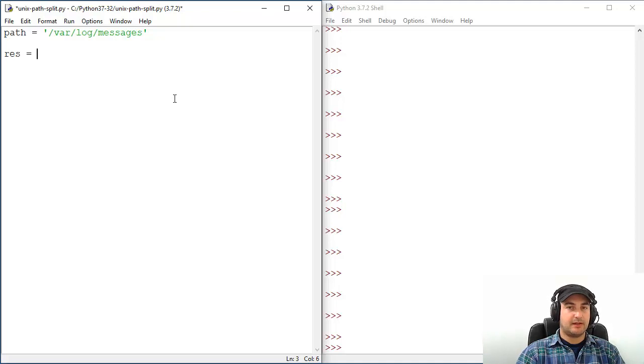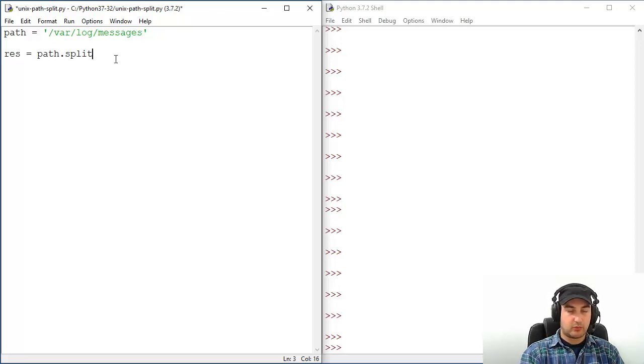Every time you're splitting a path, you need to know a couple of things. The first is the order of operation: in this case that will be path and then split. It's up to you to define this variable. It can be anything, but whatever you define here, you need to put it first and then dot and then split.